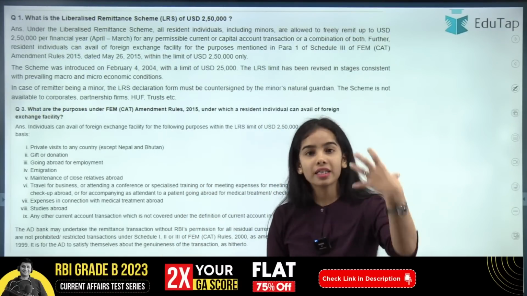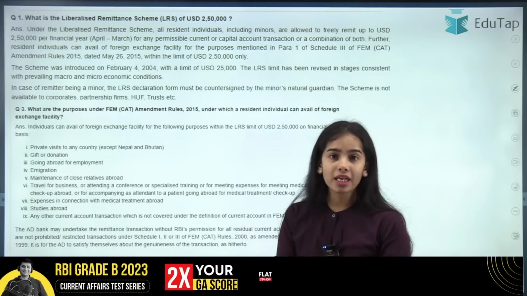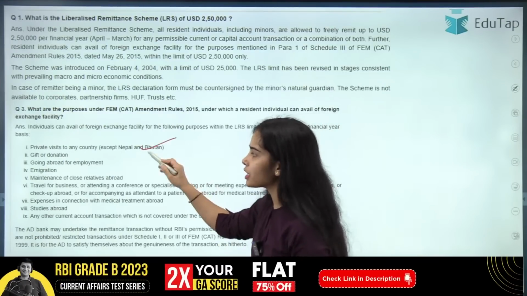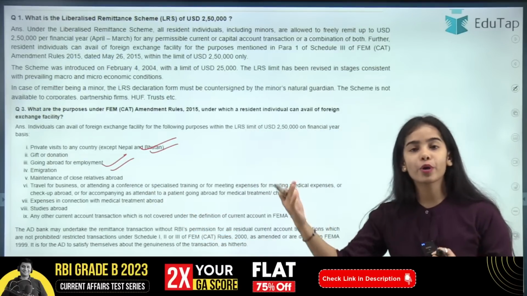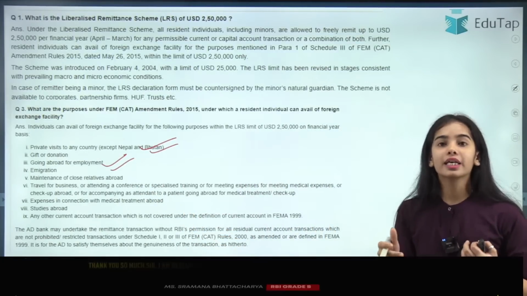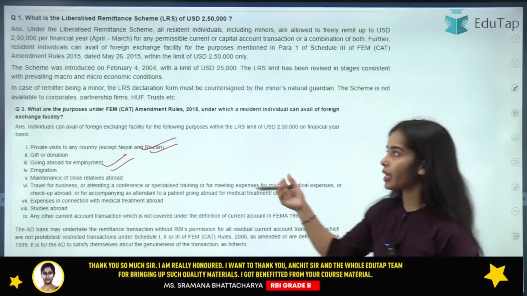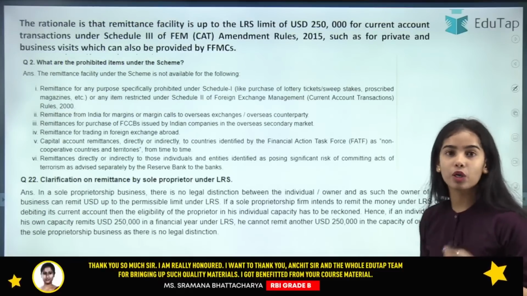Okay, so regarding the Liberalized Remittance Scheme, it is the scheme for the resident individuals to send the money to other countries, okay, for their children that are studying abroad, for the private visit, for going abroad for employment. So they can send the money abroad, or they can have the foreign exchange facility, they can do the foreign exchange conversion, okay, and take the money. So this is the scheme that you can read. We have discussed this scheme a lot of times.